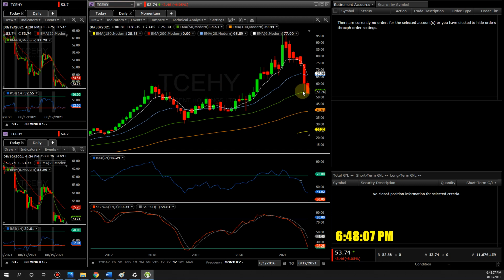Right now, is it time to buy Tencent? Absolutely not. Look at this. It's still sloping down. So right now, it hits this 50 monthly EMA. It could probably go down to here, down to the 40. Look at all these supports right here. Look at all this price action, I'm sorry. If it breaks below 50, next is 40.